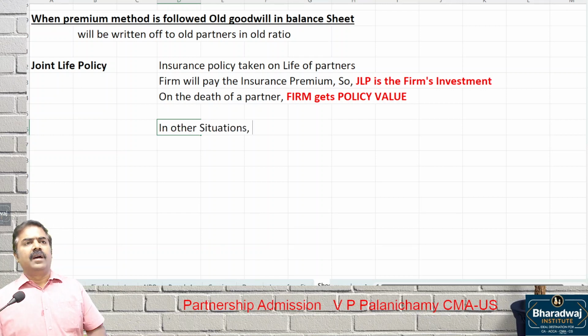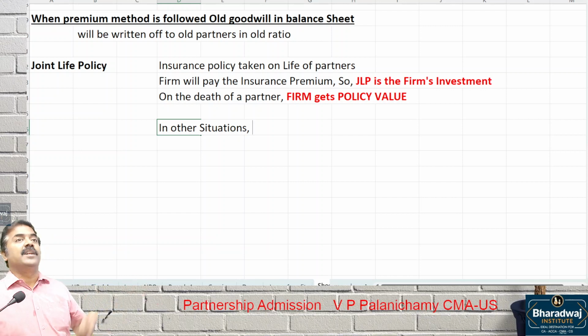Which may be admission of a partner or retirement of a partner, change in profit sharing ratio, splitting the firm, amalgamation of firm. Will he get full value? Policy is taken for 10 crores. When will he get policy value? Only when a partner dies. Now, there is no death of a partner. It is only admission of a partner. Then what the firm will get?